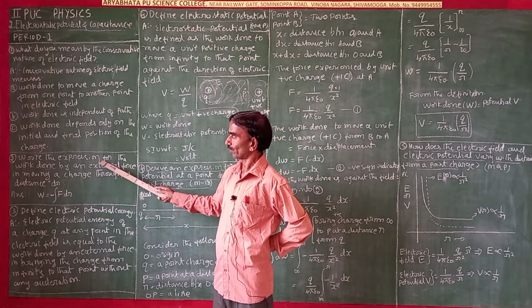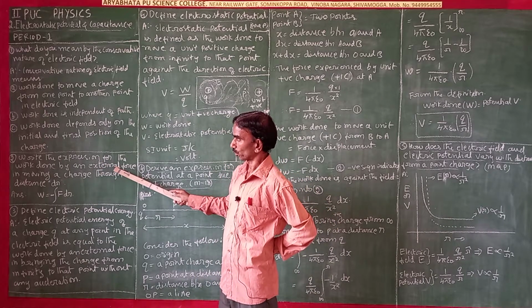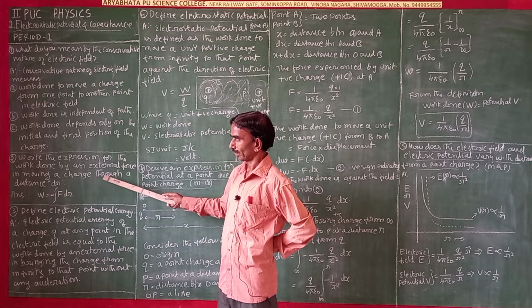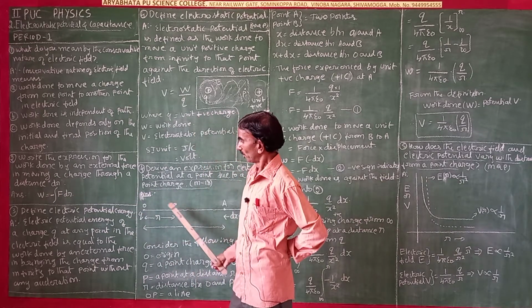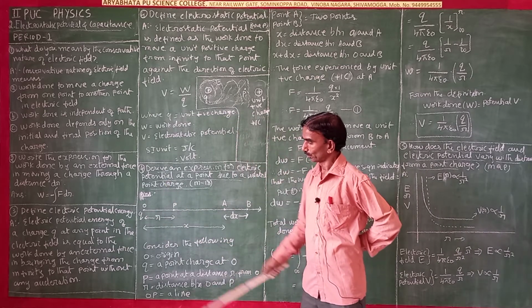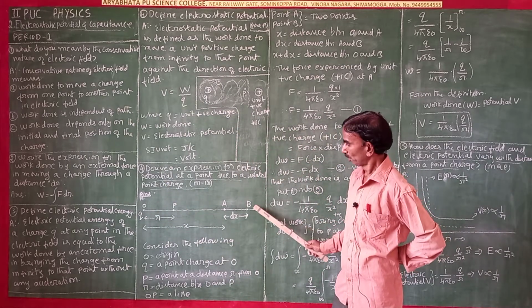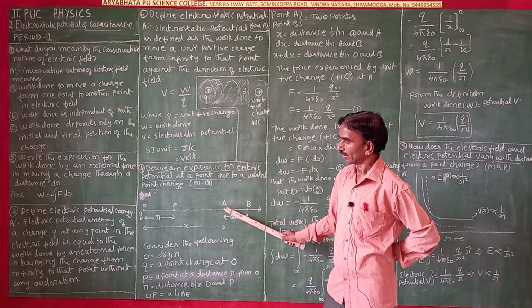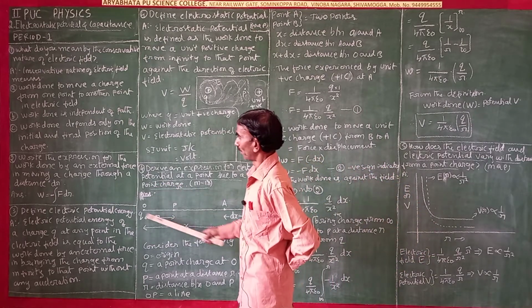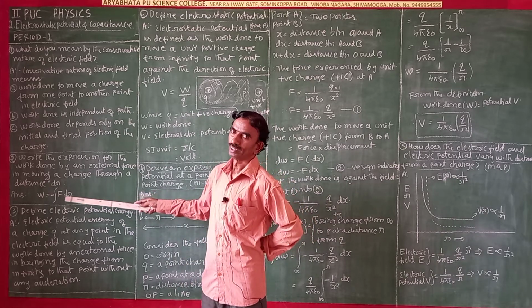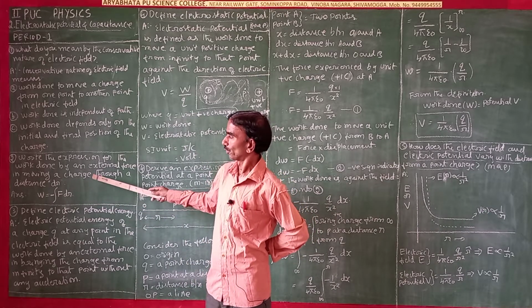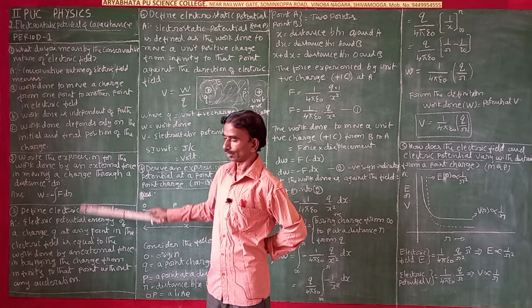Write the expression for the work done by an external force in moving a charge through a small distance dr. Suppose one charge q is there, and we have to bring another charge from B to A. That is a very small distance, which we write as dr. This is an expression, there is no derivation in this, you have to learn it.